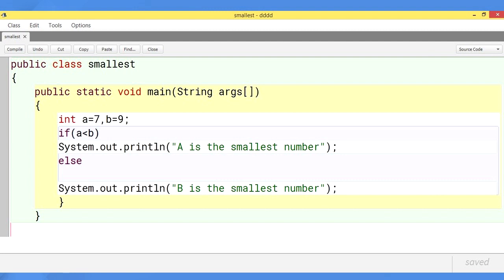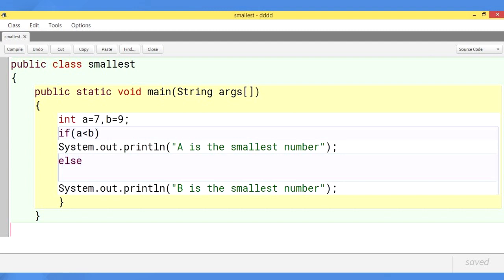So in this slide, I have kept one program as smallest. Here the program deals with finding the smallest of two numbers. So here int a is equal to 7 and b is equal to 9. int is a data type, a is a variable, equal to is the assignment operator and 7 is the value. Now the condition: if a is less than b, then what has to print? To print we need the statement system.out.println, a is the smallest number.